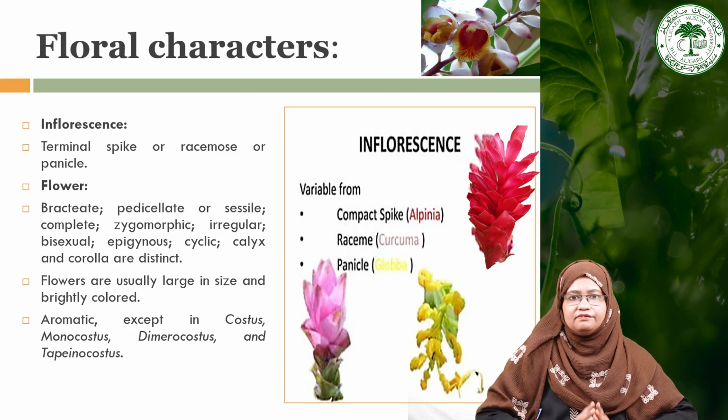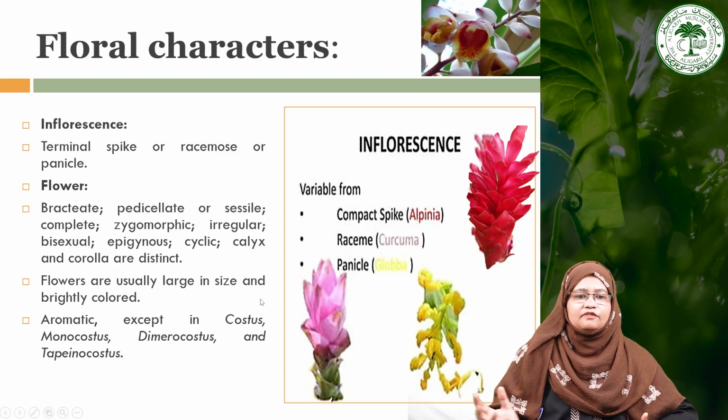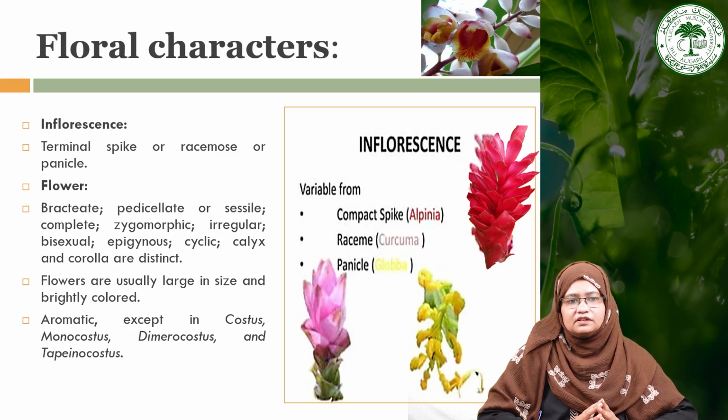Now moving towards the floral characters of the family Zingiberaceae. Starting from the inflorescence. The inflorescence of this particular family is variable. It may be a terminal spike or compact, as in the case of Alpinia, or may be racemose, as in the case of Curcuma, or may be a panicle, as in the case of Globba. So they have a variable type of inflorescence, as we can see here in Alpinia, Curcuma and the panicle. A variable form of inflorescence is present in this particular family.